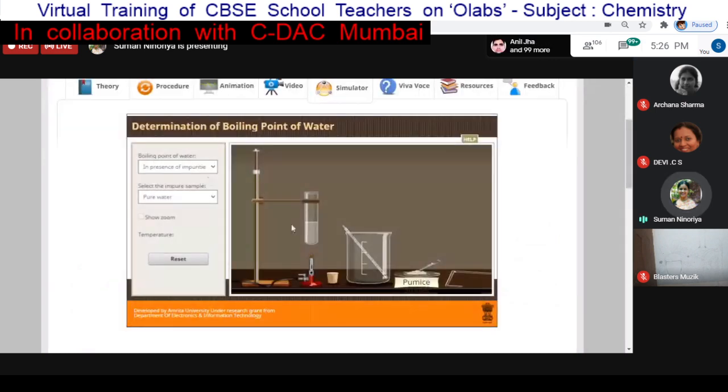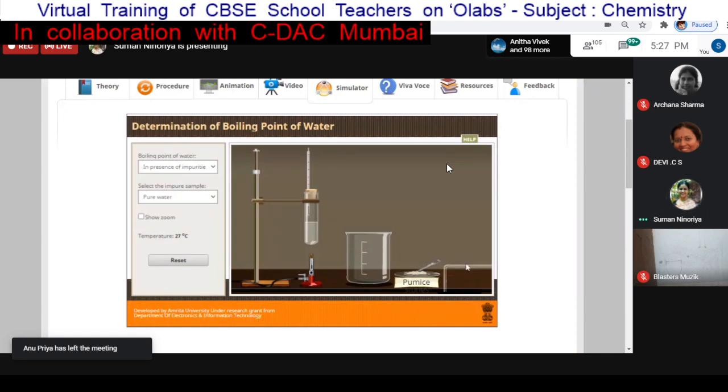So this was the experiment. I'm just repeating it because that time it was not able to complete, so we will complete it. So we can put the thermometer. That time it was not allowed because of the internet issue. We can use this tube. So this is now done. The setup is done. We can turn on the burner.